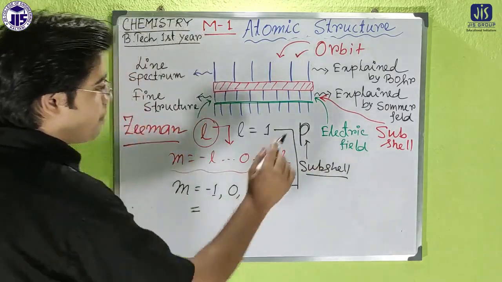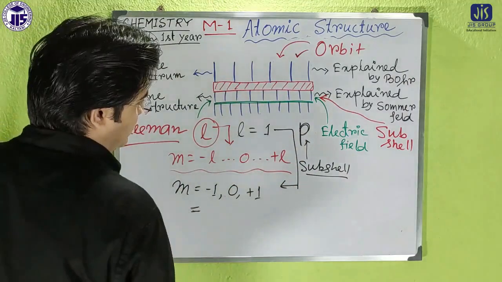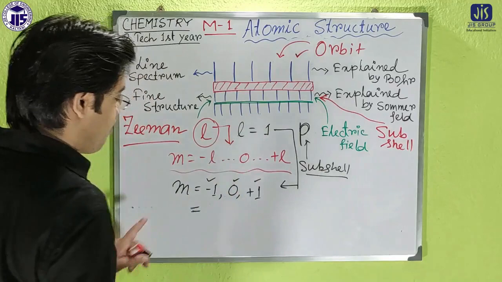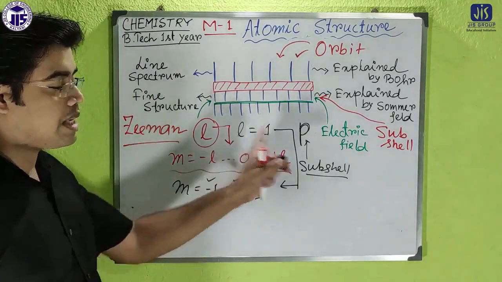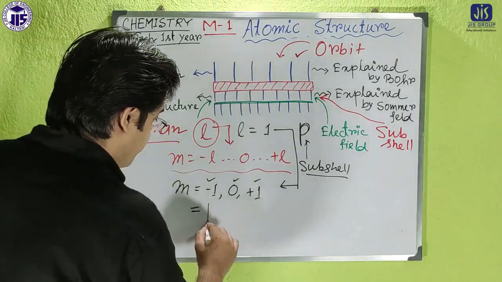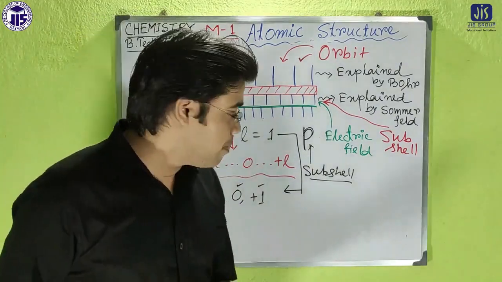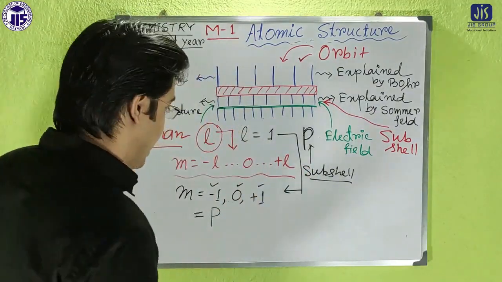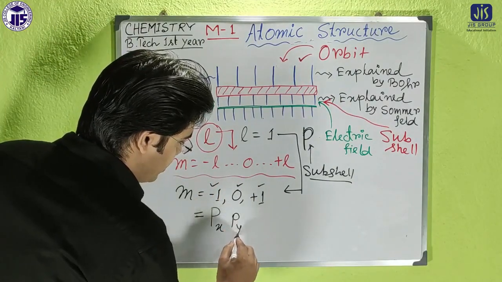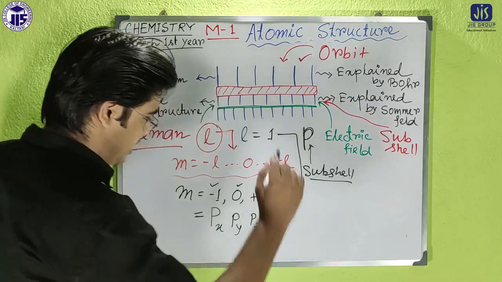Then obviously P has 3 orbitals. The P subshell has 3 orbitals because there are 3 values of m. So for one P line, that line will be split into 3 lines, and we know that means the P subshell has 3 orbitals, Px, Py and Pz.